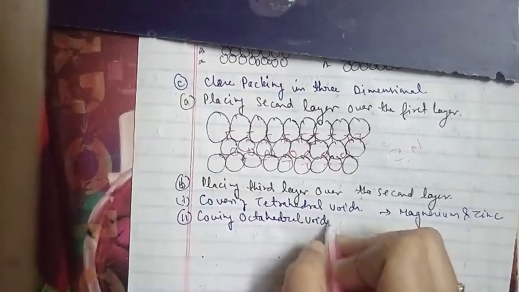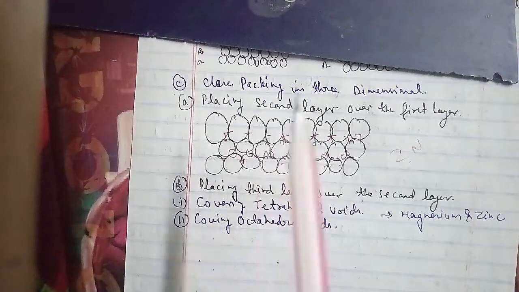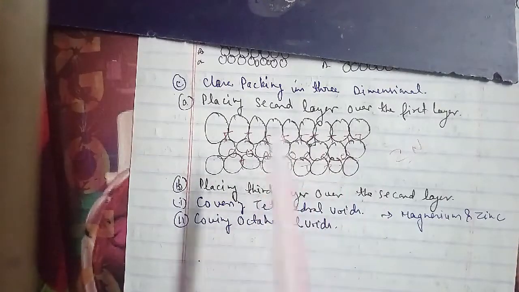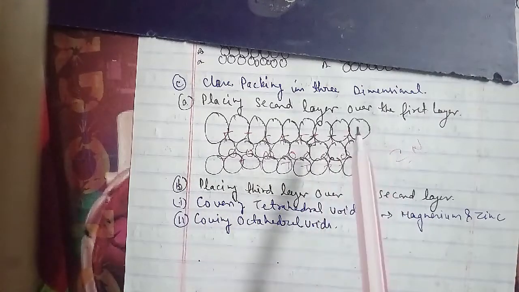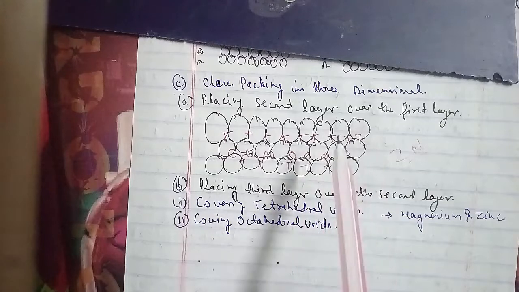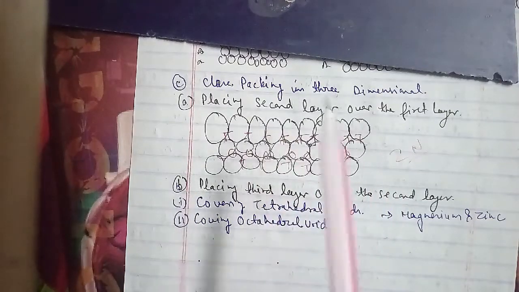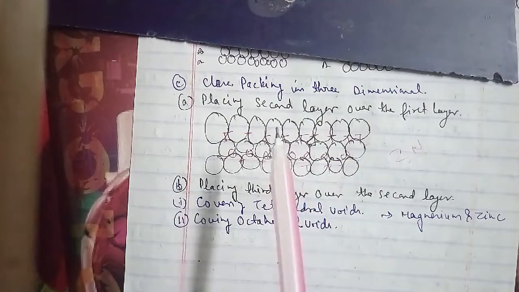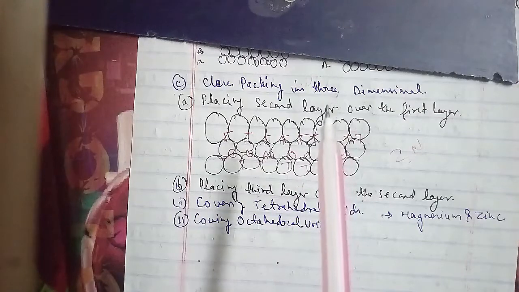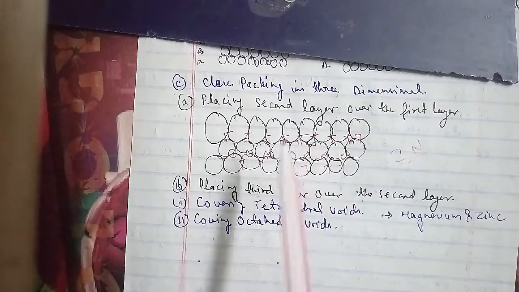Metals such as copper and silver crystallize in this structure. Both these types of close packing are highly efficient, and 74% of the space of the crystal is filled. In either of them, each sphere is in contact with 12 spheres, and thus the coordination number is 12 in either of these two structures as well.